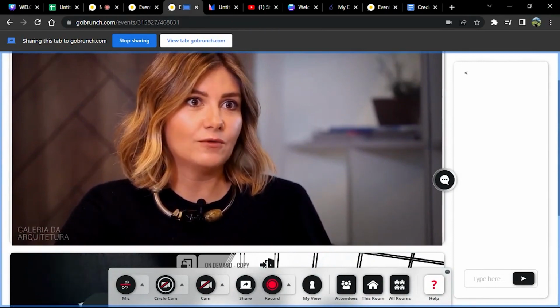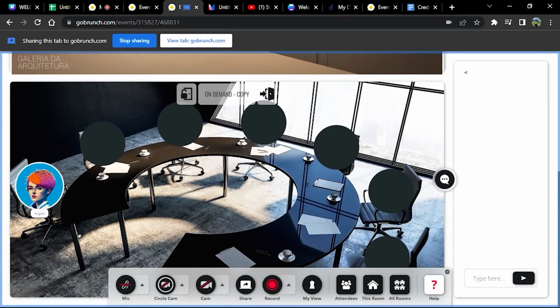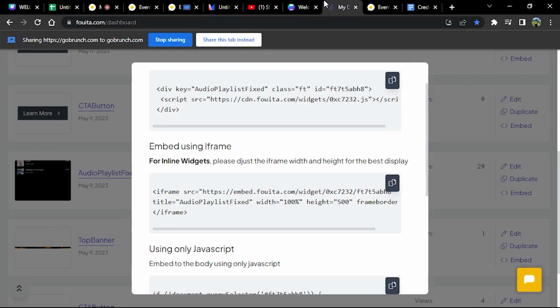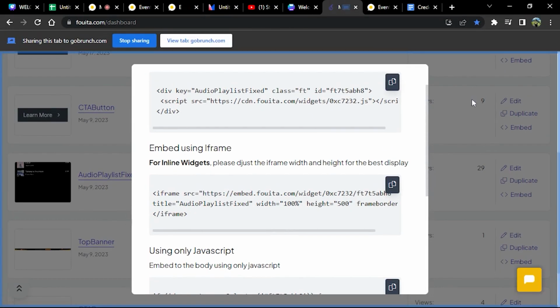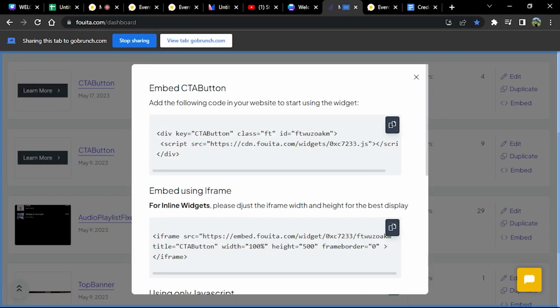We have watched 2 free lessons. Now maybe people are interested in purchasing something else, like the full program. Something like that. How are we gonna do that? So for this, I'm going to go again to the other platform that we were using. I have already made a button here. So we go to the embed option and then we copy the second code here.